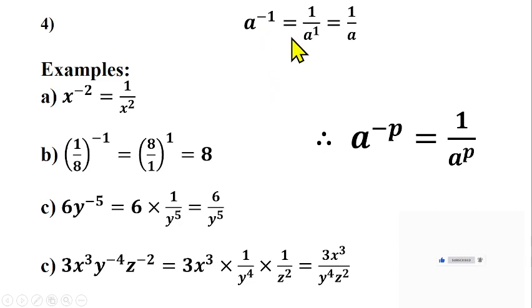So what if I have, okay, look at this now. Let's go look at this. This means A raised to the power minus 1. And what does it mean? It means inverse of A raised to the power 1. What's inverse of A raised to the power 1? That is 1 over A. Because A raised to the power 1 is A.